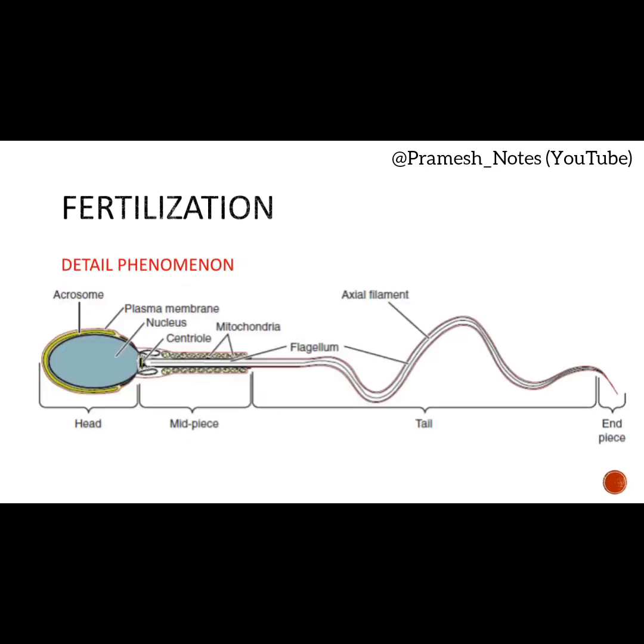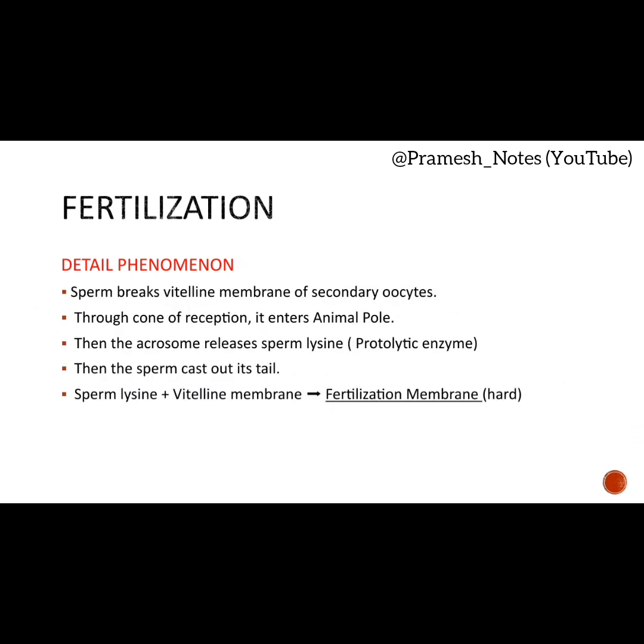After this, the acrosome present at the tip of the sperm releases sperm lysin, that is a proteolytic enzyme, and the sperm just casts out its tail. The sperm lysin produced by the sperm and the vitelline membrane present on the egg combine to form the fertilization membrane, which is very hard in nature.